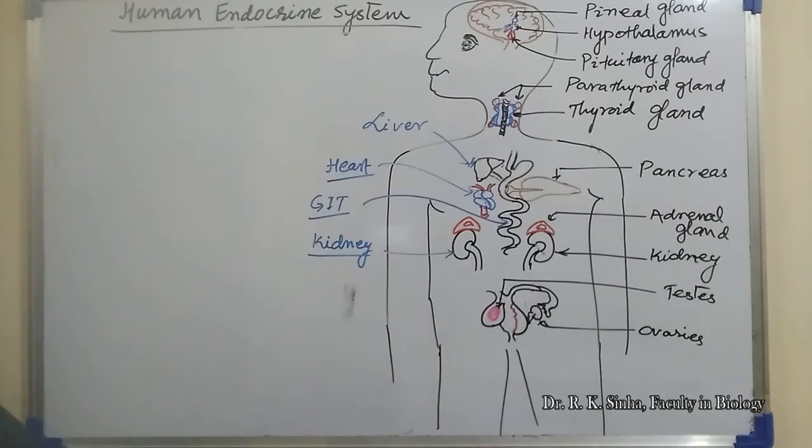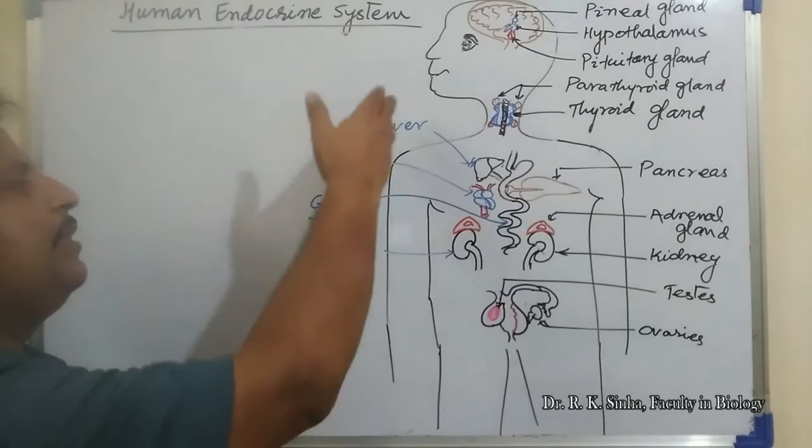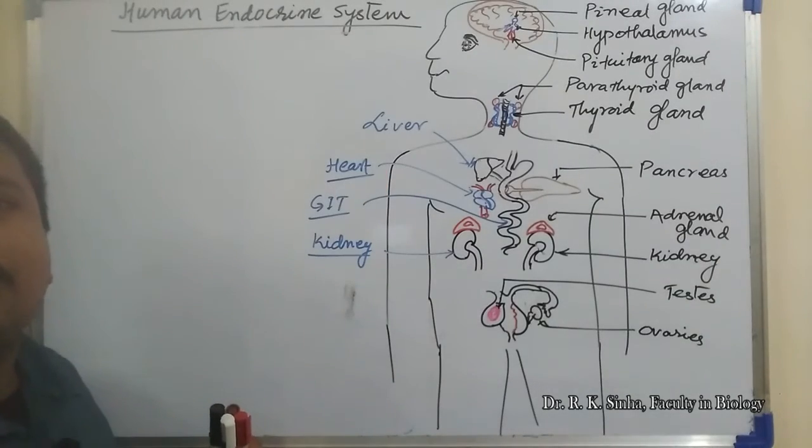Later we will discuss in detail the hormones released from these diffuse organs and tissues.